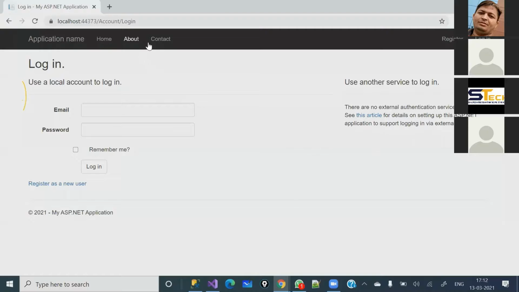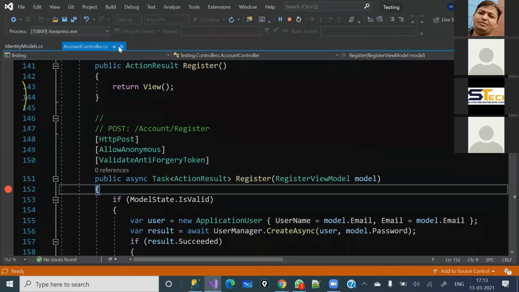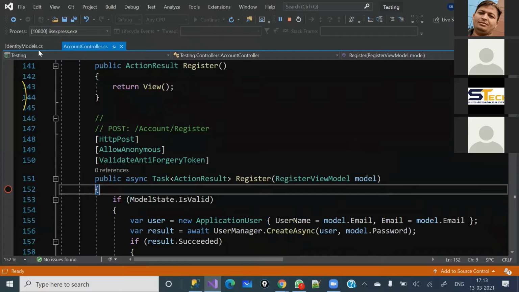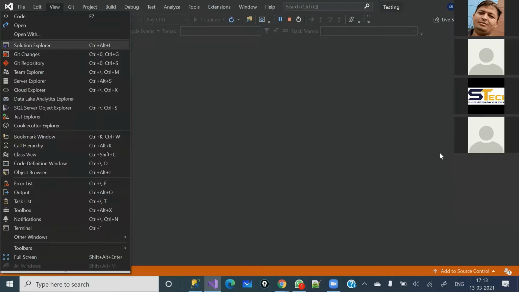But who has the right to access this page or not, that you will achieve through the authorization, which verbally I have explained during our meeting today, right? Now let's come back here. I'm going to stop the debugging, and let me close this one and let me open the home controller.